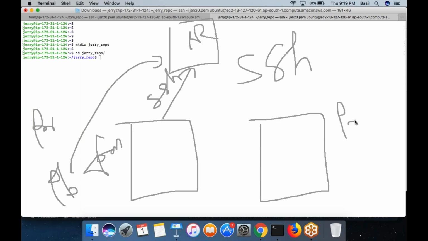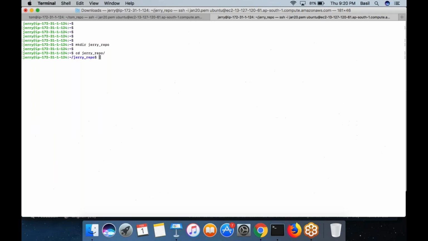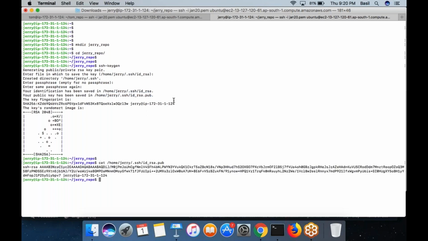He needs to create a key pair, private and public. Then the public key he will copy to the Git user's authorized keys. Then only he can perform the clone operation, right? So that's exactly what I'm going to do. I'm going to generate a key pair for Jerry also. Okay, so I created this. This is the private key and this is the public key. The public key, what I would do, I will copy to the Git user's authorized keys.